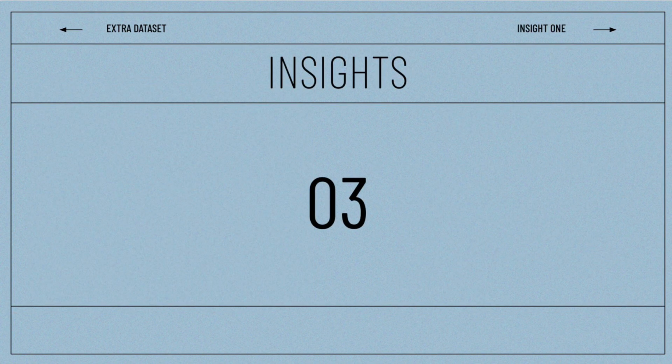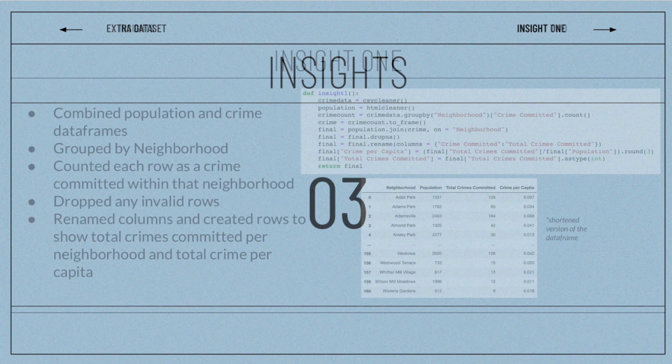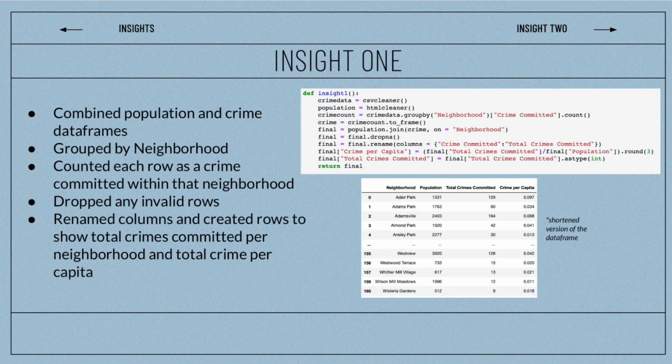Now moving on to our insights. For the first insight, we wanted to find the crime rates for each neighborhood in Atlanta. Using this data, we can draw conclusions about which neighborhoods are the safest based on the total crimes committed divided by the population of the neighborhood.